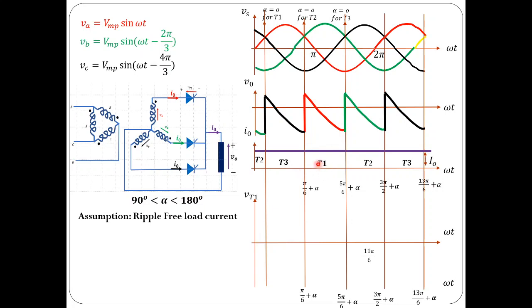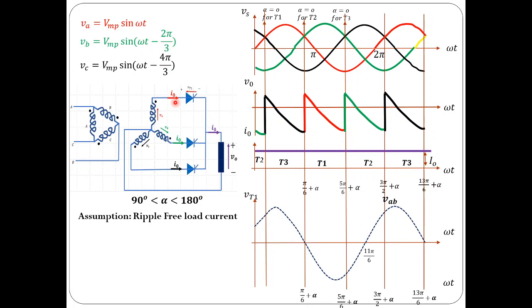If you observe carefully, each thyristor conducts for only 1/3 of the complete 2π radians. So the source current, that is phase A, phase B or phase C current, exists for only 120 degrees. Throughout the 360 degree span, any one phase current exists for only 120 degrees. Please keep this in mind.